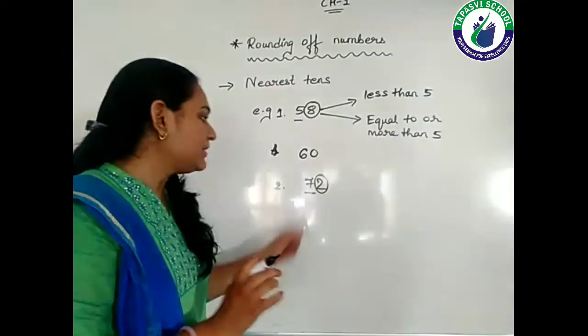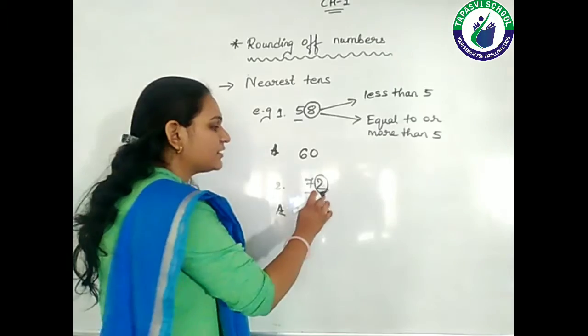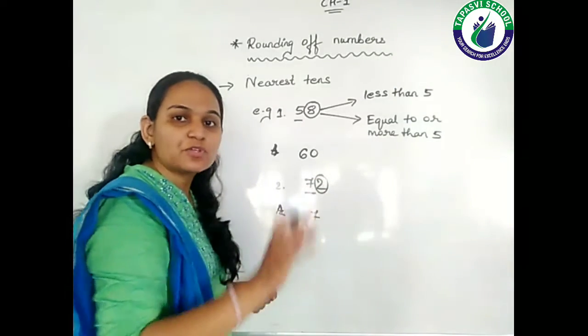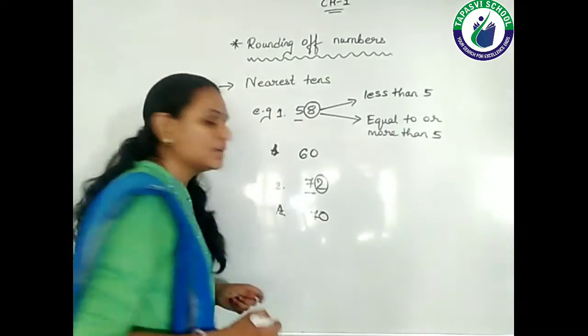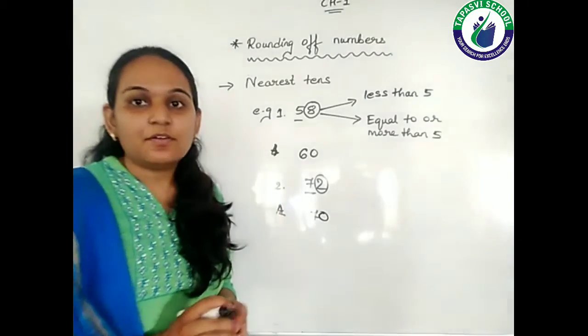That means 7 will remain 7 only. And as usual, the next digit is always going to become a 0. So the answer of rounding 72 is 70, right students?